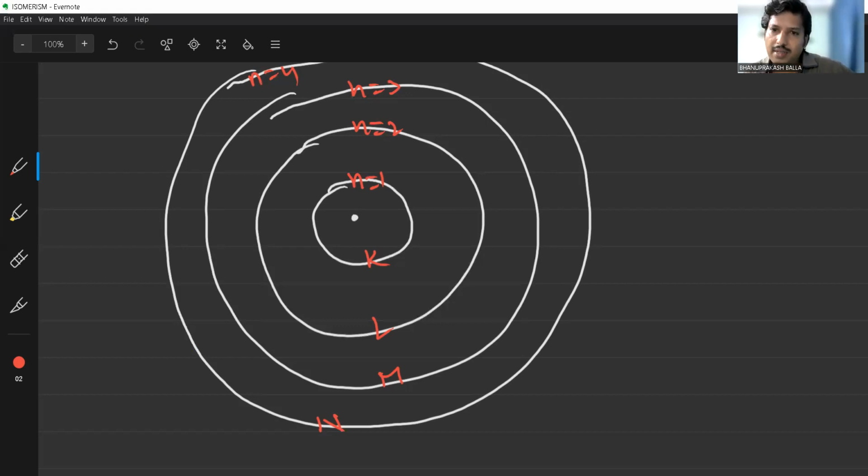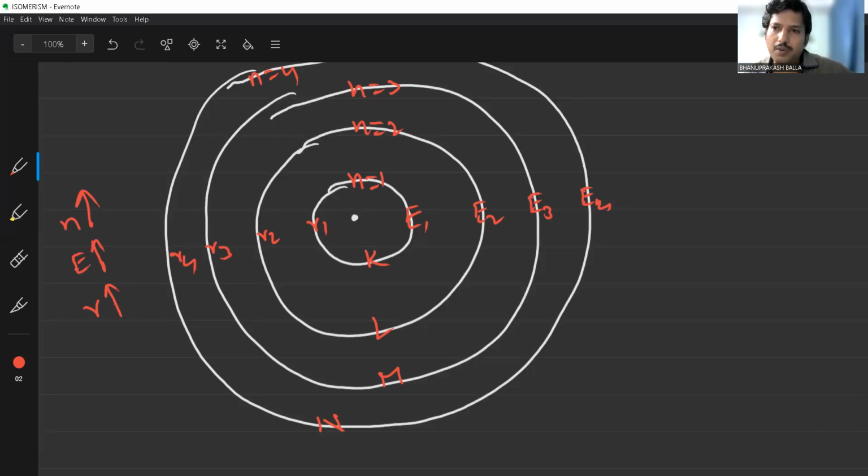So those orbits or shells are called stationary orbits, or stationary energy levels. The energies can be represented as E1, E2, E3, and the radii as R2, R3, R4. As n values increase, the energy of the particular orbit increases, and the radius of the orbit also increases.